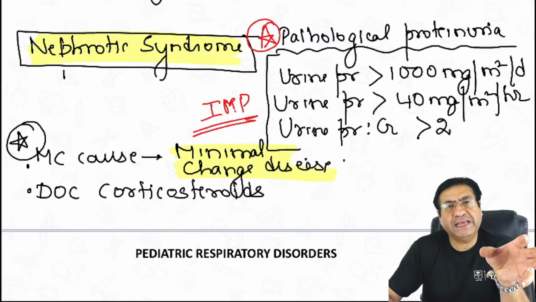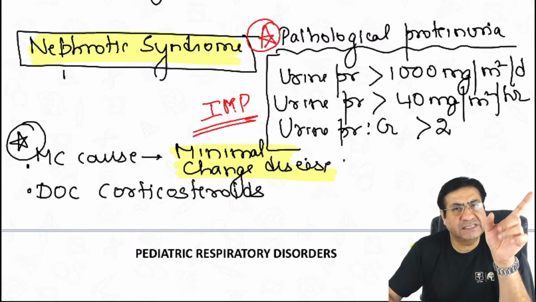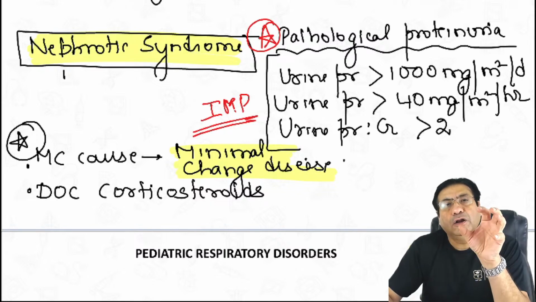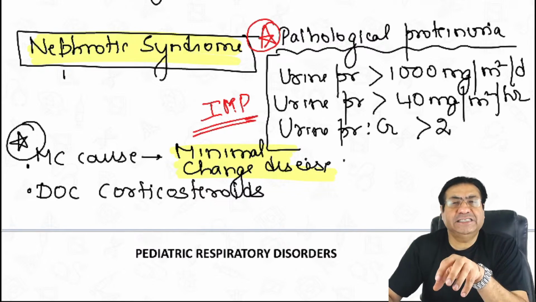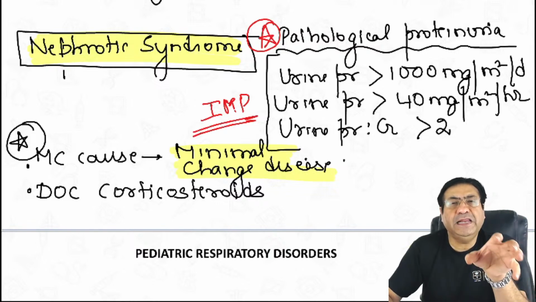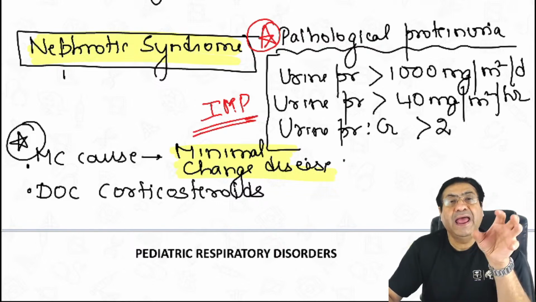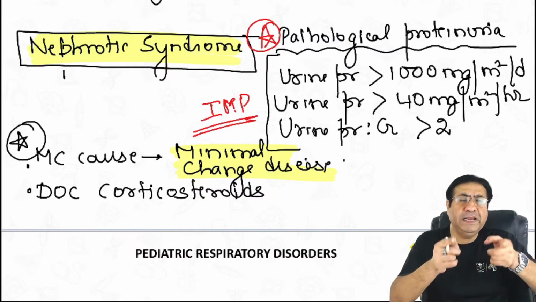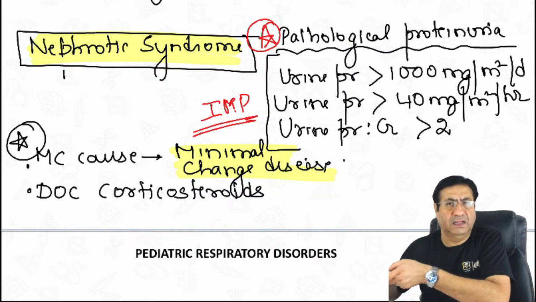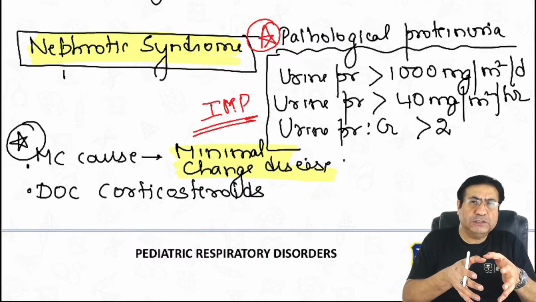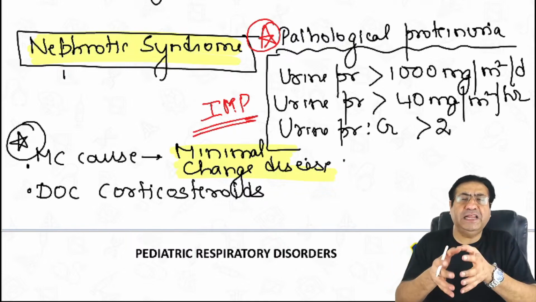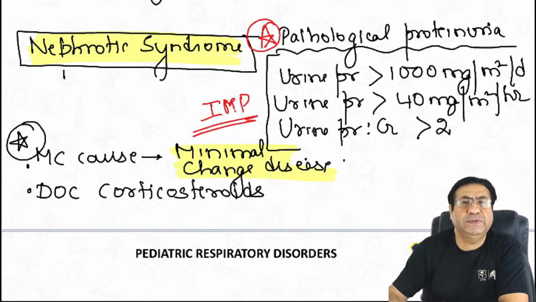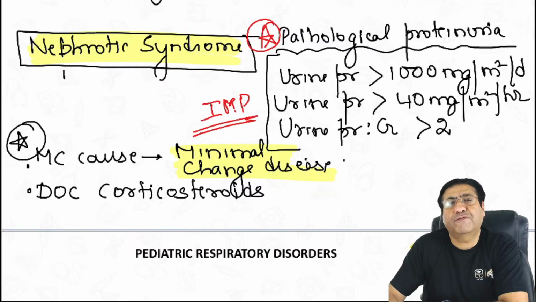Then you shift the child to low dose alternate day steroids, which is 1.5 milligrams per kg of prednisolone every alternate day, for another 6 weeks.